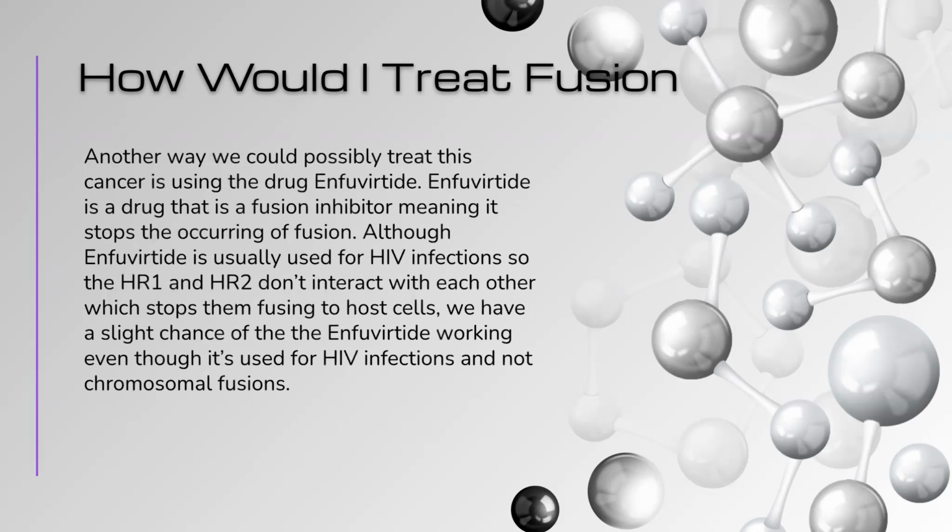Another way we could possibly treat this cancer is using the drug enfuvirtide. Enfuvirtide is a fusion inhibitor, meaning it stops fusion from occurring. Although enfuvirtide is usually used for HIV infections, so that HR1 and HR2 don't interact with each other, which stops them from fusing to host cells, we have a slight chance of the enfuvirtide working even though it's used for HIV infections and not chromosomal fusions.